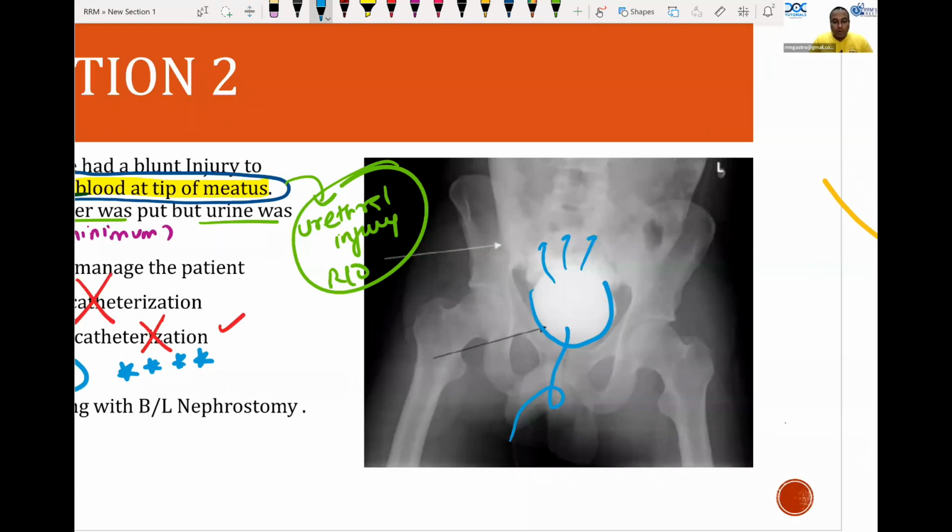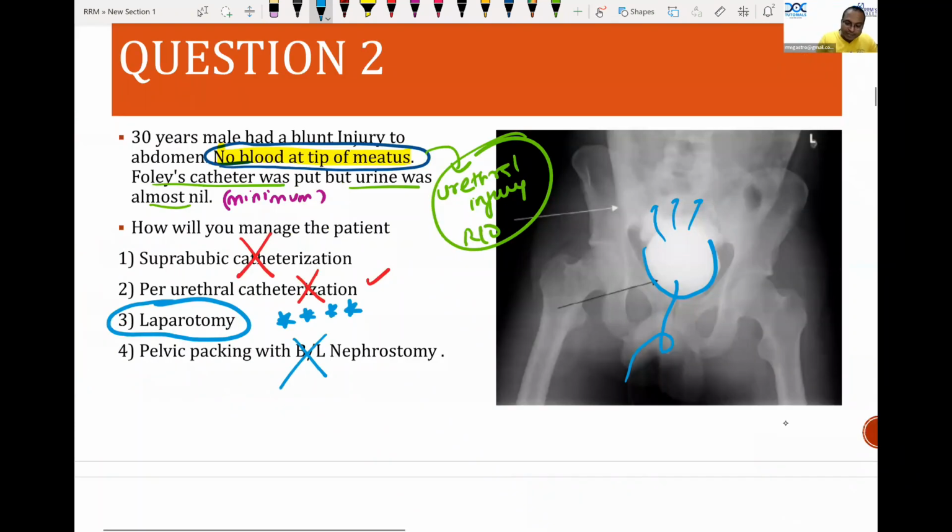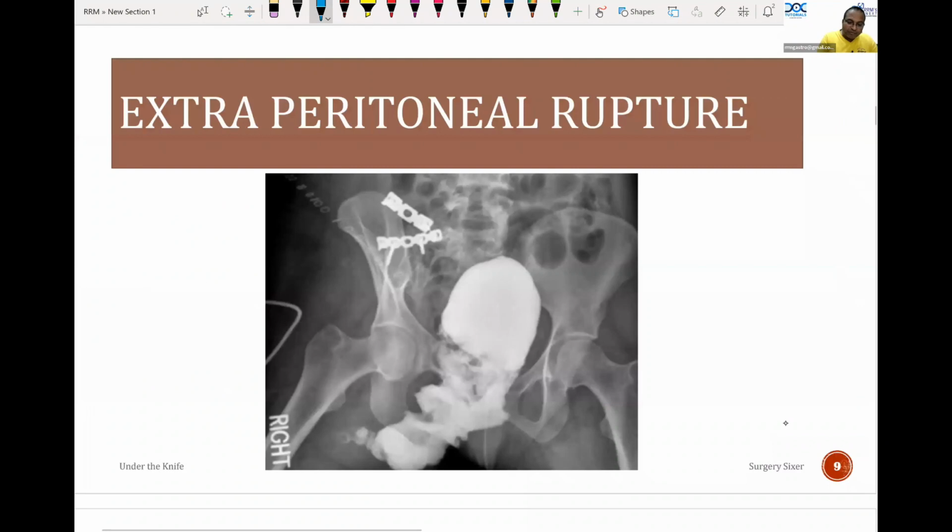For your clarity, I will give you all the images. This is intraperitoneal rupture of bladder. This is extraperitoneal rupture of bladder. You can see this is a bladder. The patient has a fractured pelvis, a plate is applied, and the urine is extravasating in these places.